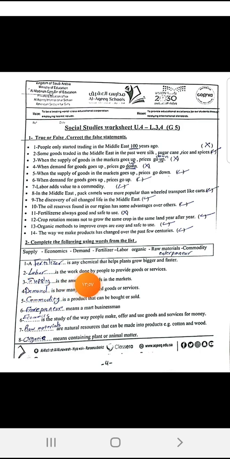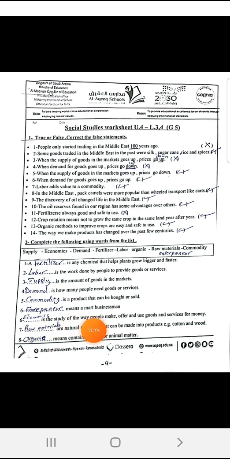Labor is the work done by people to provide goods or services? Yes. When the dressmaker makes your dress, the work of the dressmaker is called labor. Supply is the amount of goods in the markets? Yes. Demand is how many people need to buy the goods and the services? Yes. Commodity is a product that can be bought or sold? Yes. Entrepreneur means a smart businessman. We studied how the Middle East people were famous entrepreneurs like the Karimi family.